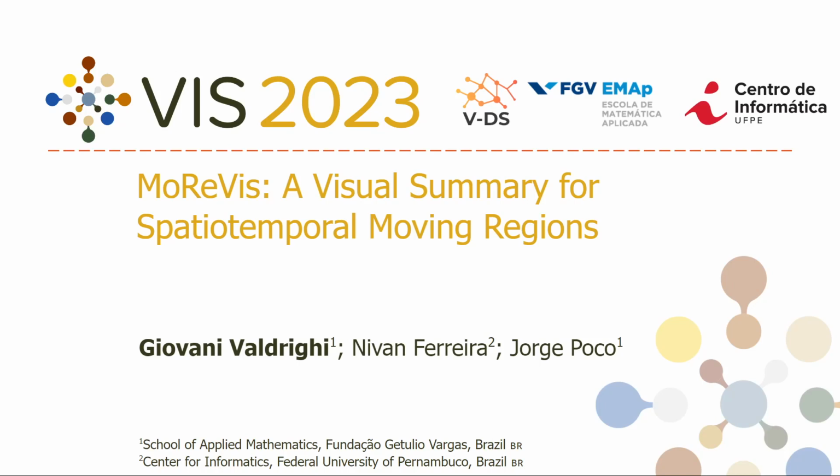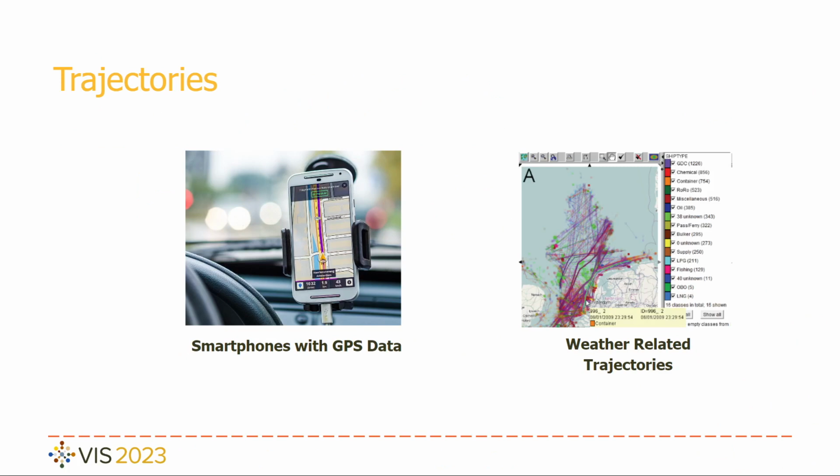Hello, I'm Giovanni Rodrigues and I'm going to present the paper MoreVis, a visual summary for spatial temporal moving regions. With the advance of tracking devices and sensors, datasets of trajectories are becoming prominent. These datasets contain spatial position, generated with two variables, and temporal measurement of the observations. Furthermore, sequences of observations relate to a particular individual, describing its movement through time.